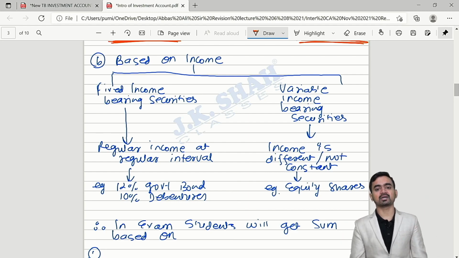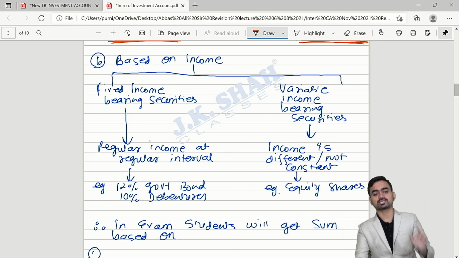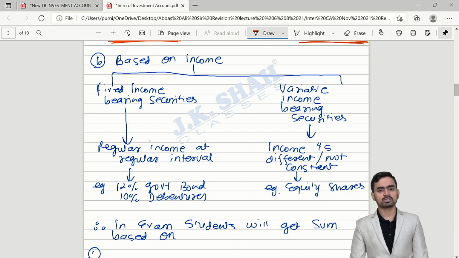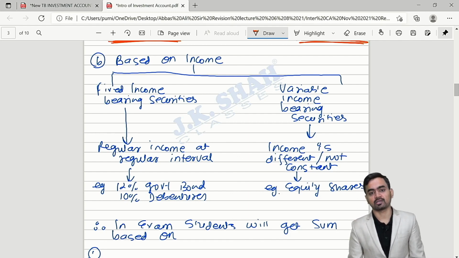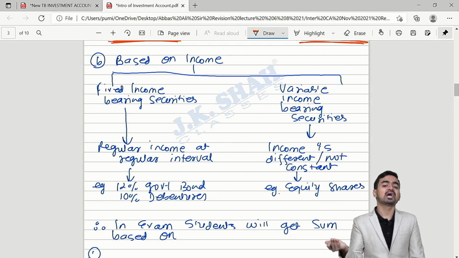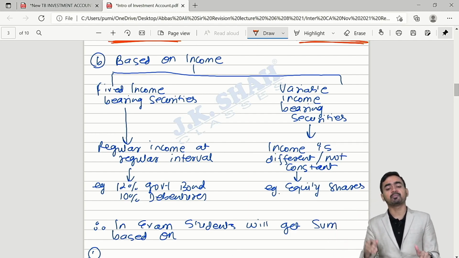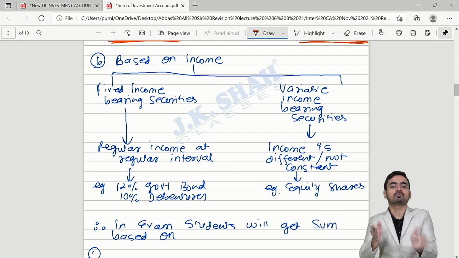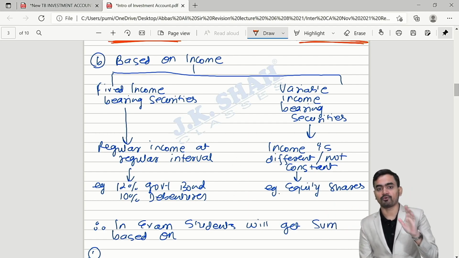Example of fixed income bearing security you can see on the screen: 12% government bond and 10% debentures. Wherever the rate of interest is given, they are fixed income bearing security. And variable income bearing security, investment in equity shares. How much dividend we will receive, that we don't know. It is completely dependent on the company, how much the company would like to give based on performance of the company.